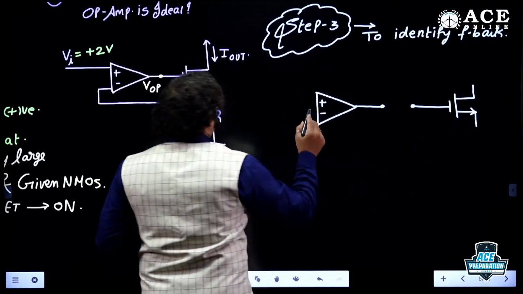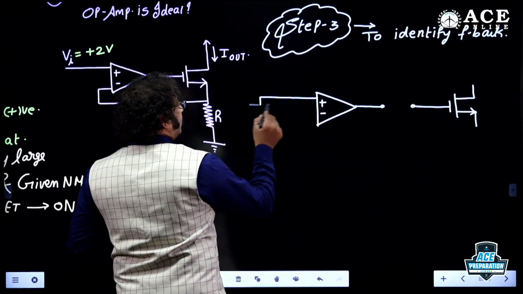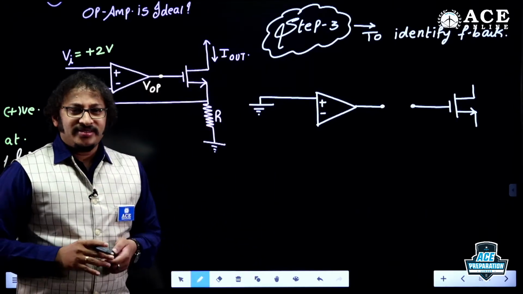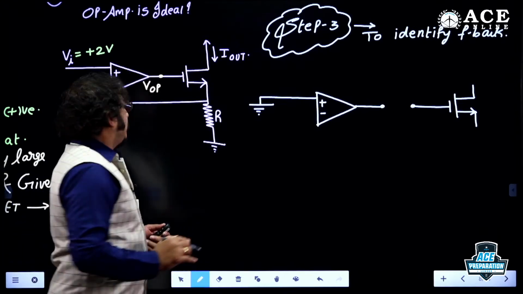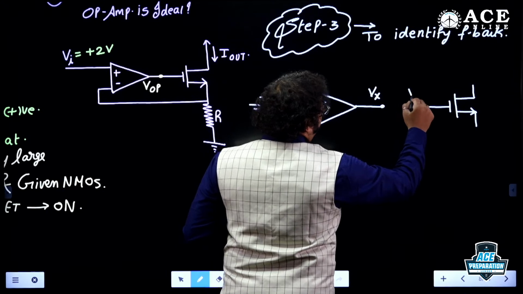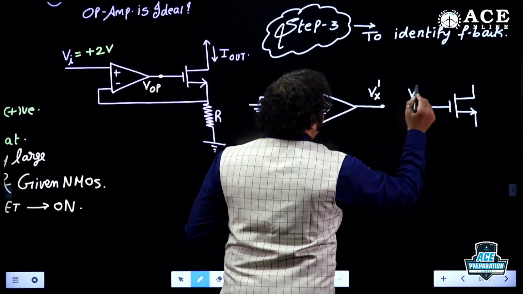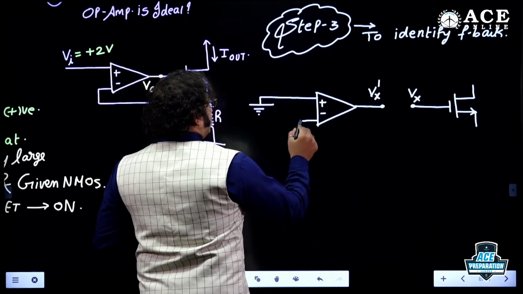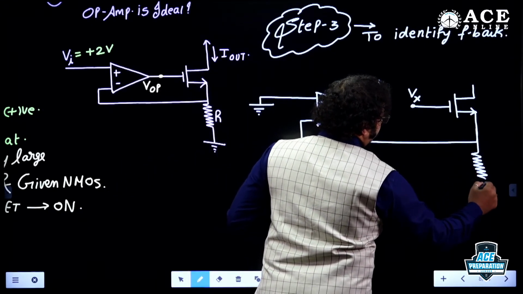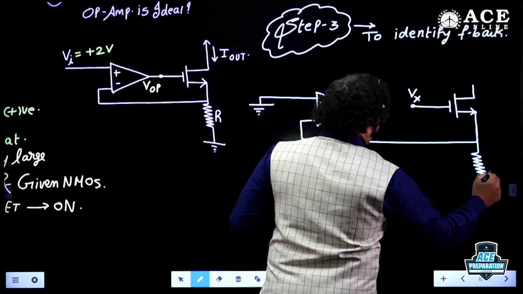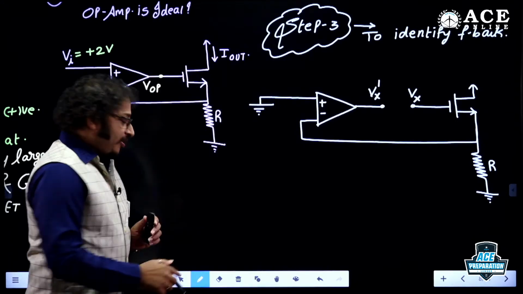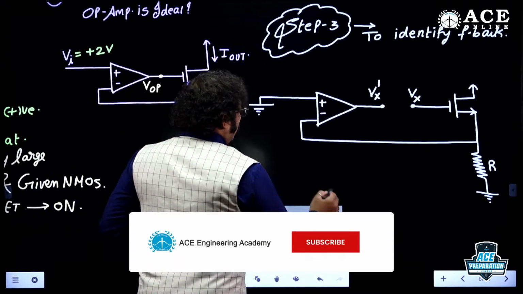Now, no sources must exist. I am eliminating the sources. That is what I discussed in the class, right? No sources should exist. And once you break the loop, let me say for my convenience, take it as some Vx, or Vx dash. From here you're taking the feedback, and this is the resistor you connected. That is my design. Now I want to ask a small question.